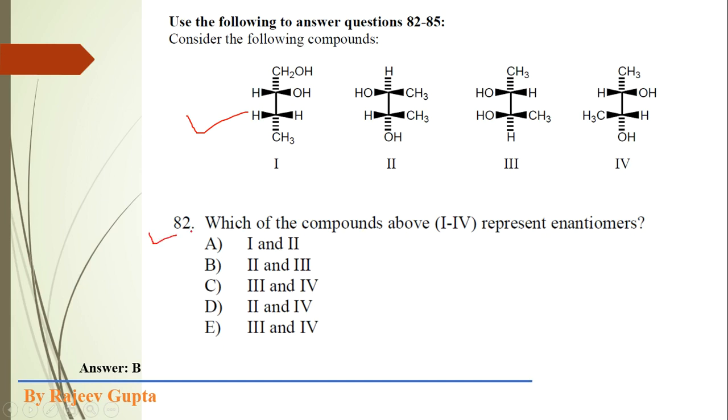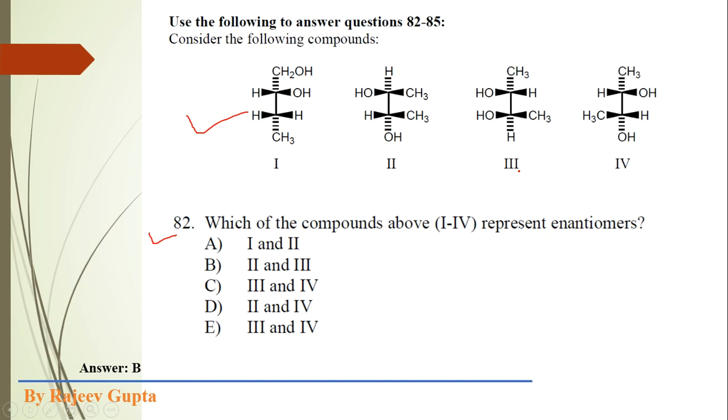Now question number 82 is, which of the compounds above, 1 to 4, okay, total 4 compounds, 1, 2, 3 and 4, represent enantiomers? It means we have to select those 2 structures which are mirror images of each other, and these both structures are not superimposable.